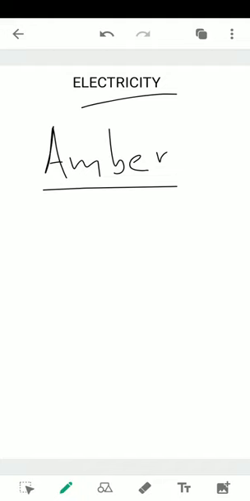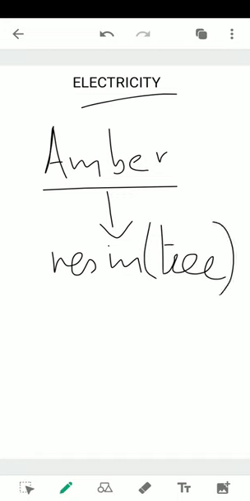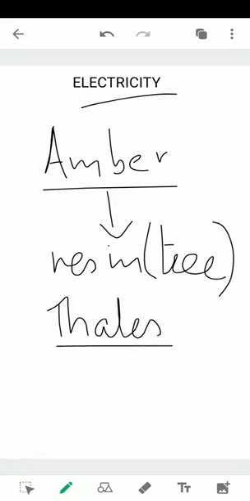The word electricity or the word current comes from the word amber. What is amber? Amber is a kind of resin that is produced by a tree, and around the 3rd or 4th century, if I'm to be precise, the phenomenon of attraction by electric current was first discovered by a person called Thales. What he did was he rubbed this resin with wool.